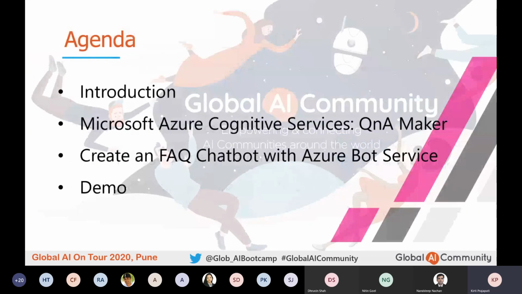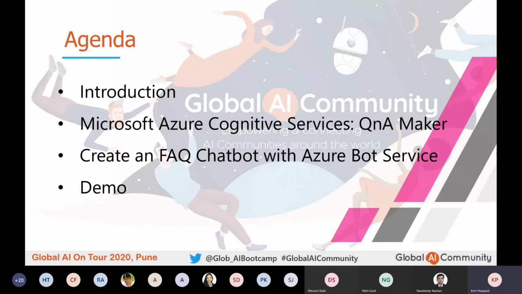So this is the agenda. It's a simple and short agenda for today's session. Q&A Maker is a powerful tool to help you create chatbots that can answer questions that your customers or the employees could have. In this session, I'm going to create an FAQ chatbot that could be embedded into your website or any other services like Slack or email or any other channel, Skype for Business, then Microsoft Teams.